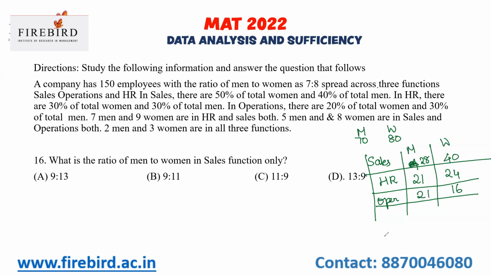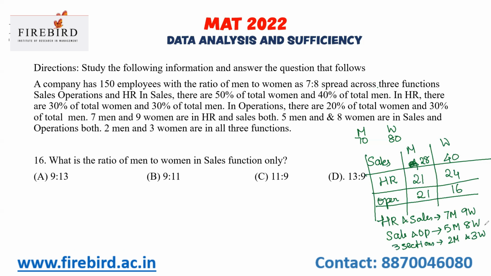Then 7 men and 9 women are in HR and sales both. So in HR and sales, you should remember that there are 7 men and 9 women. 5 men and 8 women are in sales and operations. In all three sections, there are 2 men and 3 women. Now, my first question is,